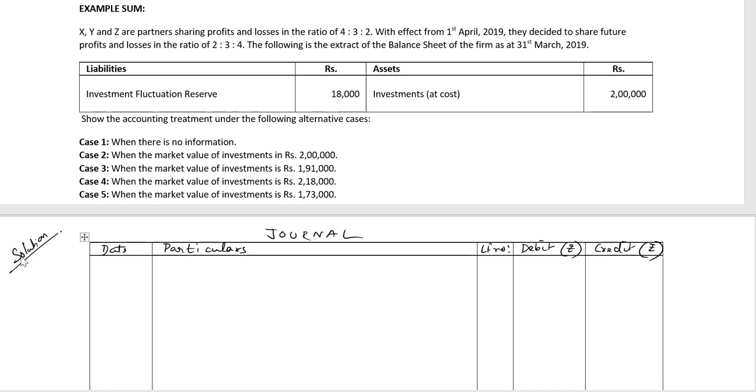The first case says there is no information. So when there is no information given, we assume that there is no change in the market value of investments and that the market value of investments remains as 2 lakh. And since the reserve is not essential, we will distribute the investment fluctuation reserve of 18,000 among the partners in their old profit sharing ratio 4:3:2. So let's do that. Case 1.